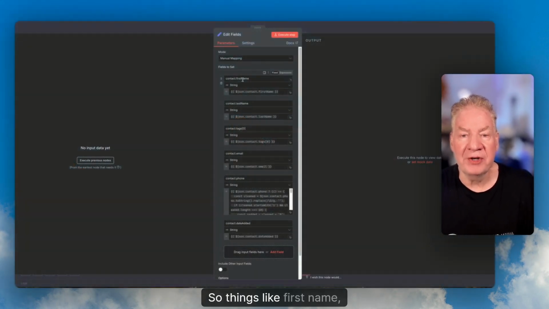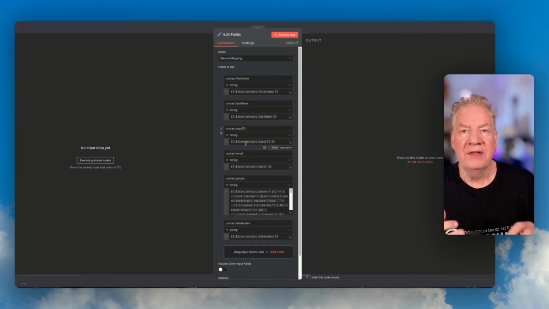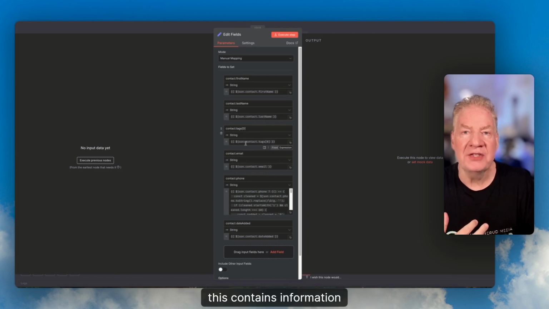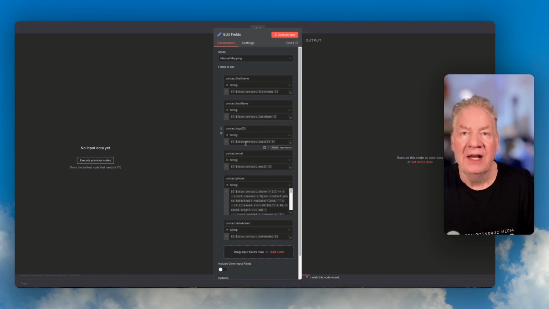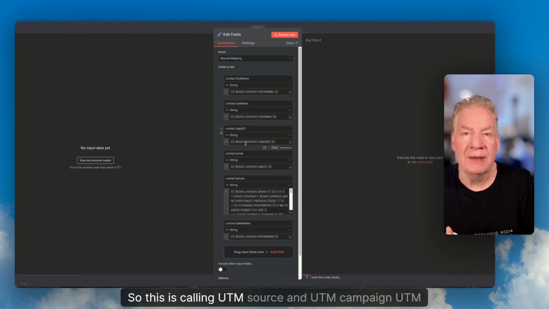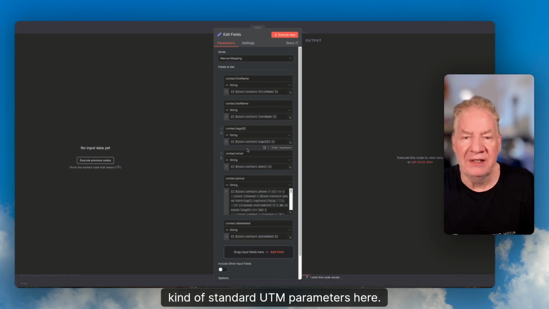So things like first name, last name, the tags, this contains the date of the webinar. This contains information from which ad it came, which campaign it came from. So this is calling UTM source and UTM campaign, UTM content, kind of standard UTM parameters here.